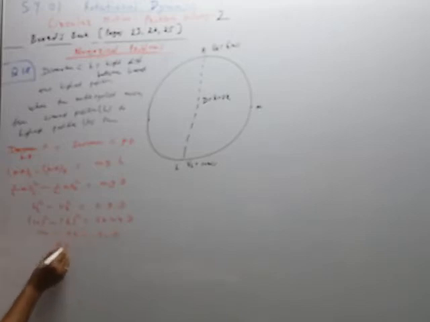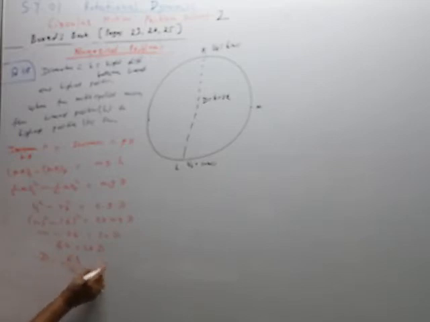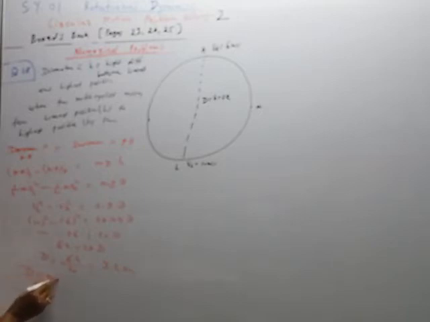So 64 is equal to 20 D. And therefore diameter is equal to 64 upon 20, that is equal to 3.2 meter. So diameter of vertical circle D is equal to 3.2 meter. This is the answer of the first one.